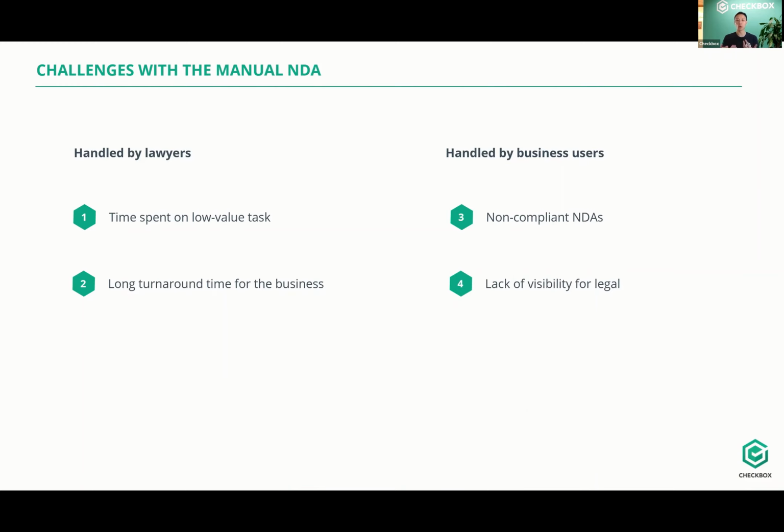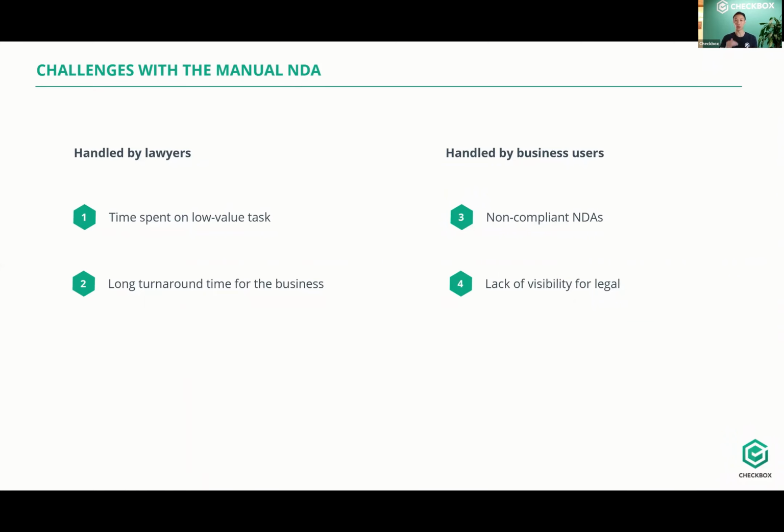The second thing is that there is a long turnaround time for the business. If you as a business user are asking legal for an NDA, you have to wait for them to get to your email or your phone call, and then once they get to that, you wait in the legal queue for them to actually do the task and return it to you. That's not good for you either, because you're slowing down the ability to do business and close deals.